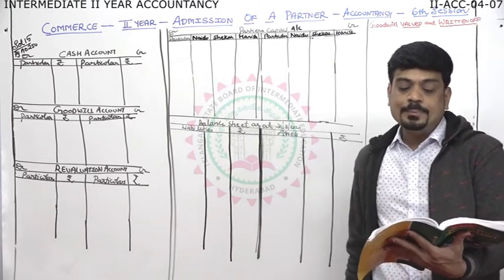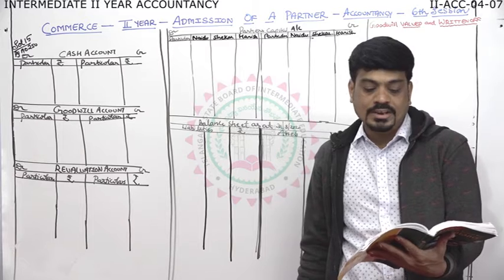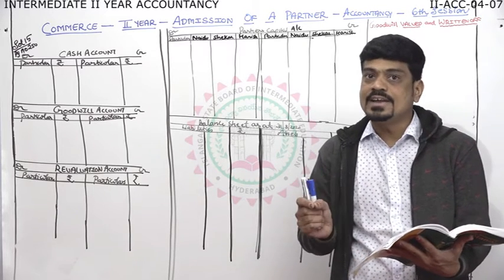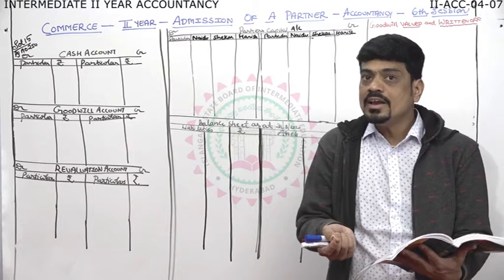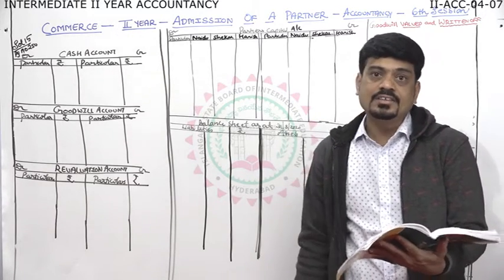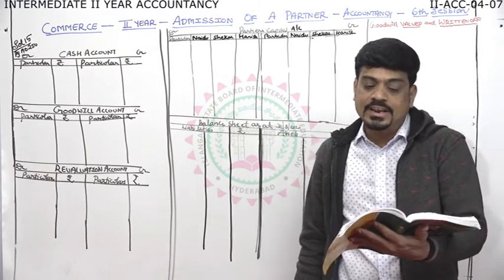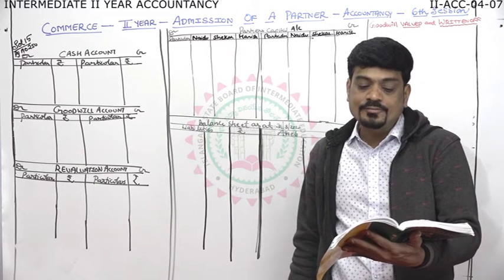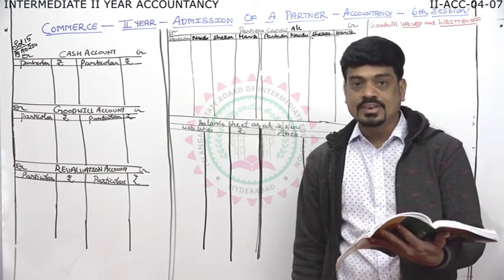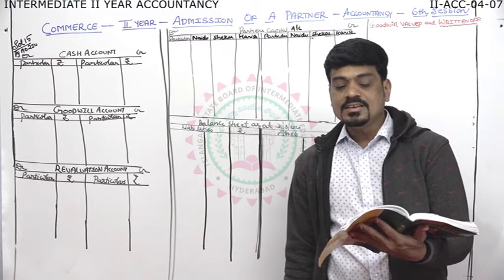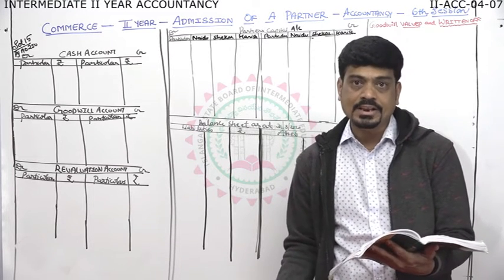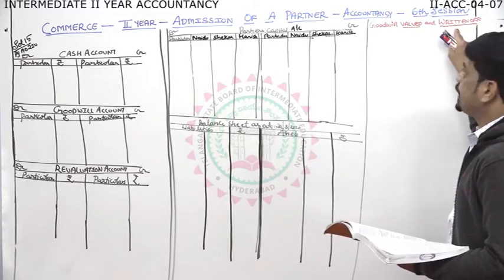Then machine depreciated by 26,000. Outstanding expense 10,000 not required. Last class we saw creditors were increasing; today we'll see creditors are decreasing. So we'll mark the adjustment on outstanding expense. Then the theme of the problem: goodwill of the firm is valued at 60,000 and this is written off immediately. Valued, written off.